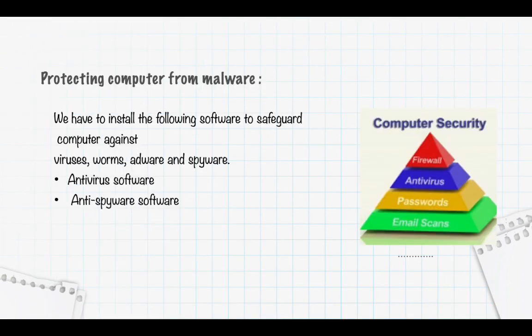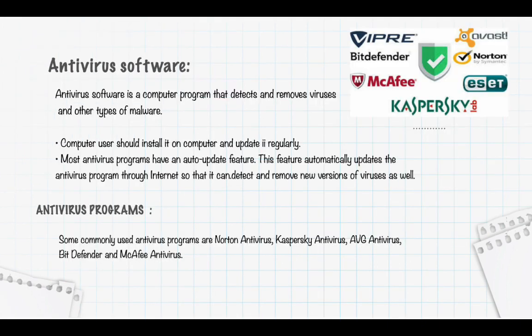Protecting computer from malware. To safeguard our computer against viruses, worms, adware and spyware, we have to install the following software: antivirus software, anti-spyware software. Antivirus software. Antivirus software is a computer program that detects and removes viruses and other types of malware. Computer user should install it on computer and update it regularly. Most antivirus programs have an auto-update feature.